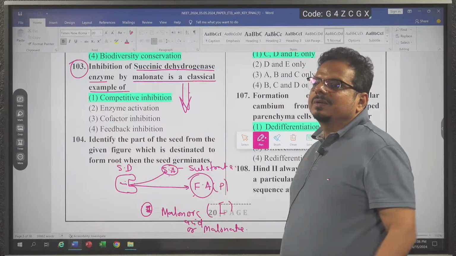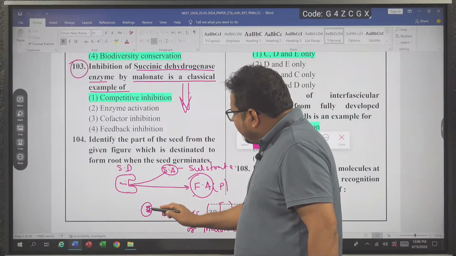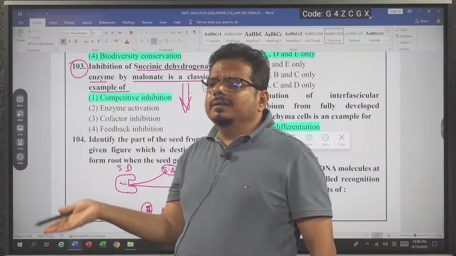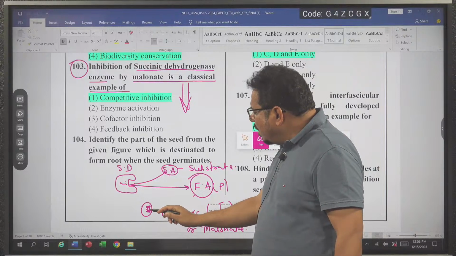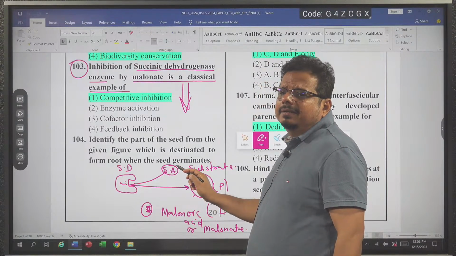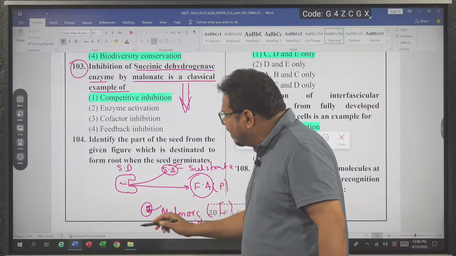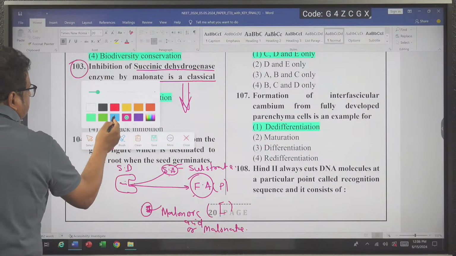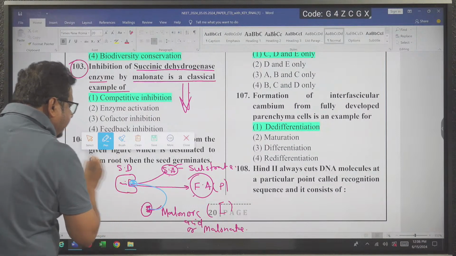It is similar to substrate. Now what happened? Inhibitor concentration starts increasing. As the concentration of the inhibitor becomes greater than the substrate concentration, that is succinic acid, this inhibitor will bind at the active site. Now the inhibitor is attached here.